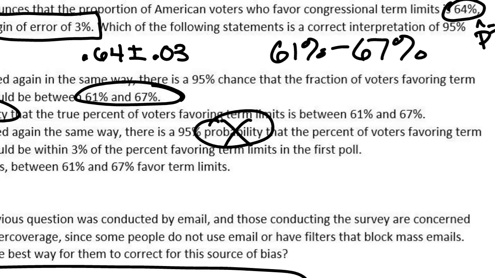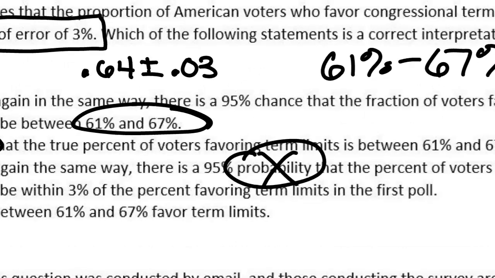The only reason I was thinking that is because it says like 95% chance. It's not saying it's going to be in between those. So again, a confidence level is not talking about a probability or a chance. That's not what 95% confident means. 95% confident means if I do the same thing again and again, 95% of the time it's going to give me back a valid interval. 5% of the time, even though I did everything right, it's not going to give me an interval that actually captures the true proportion. Does that help a little bit?